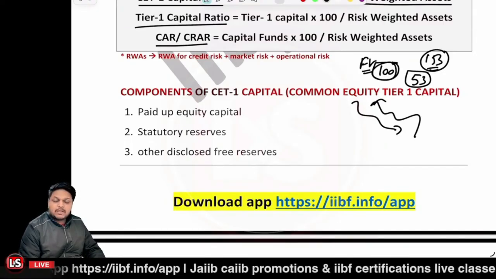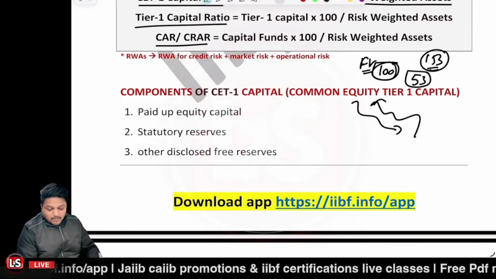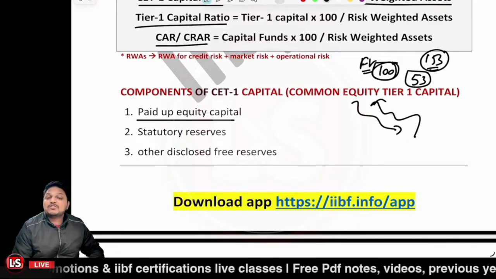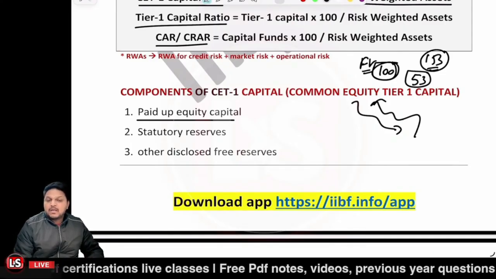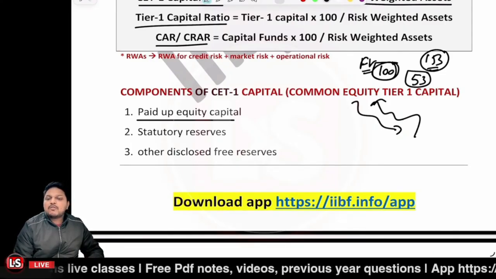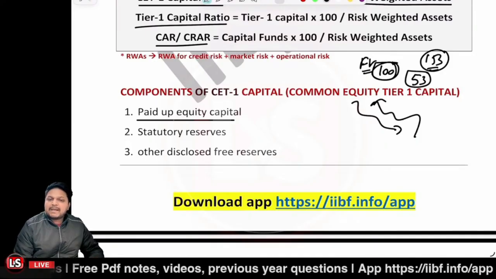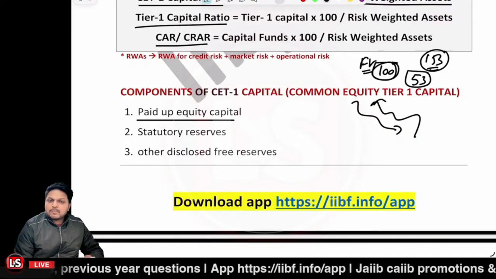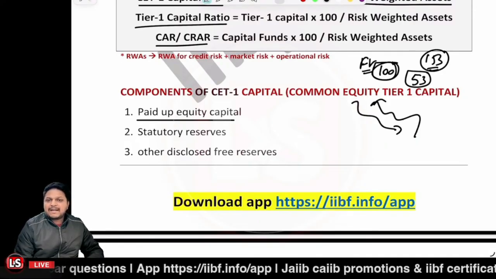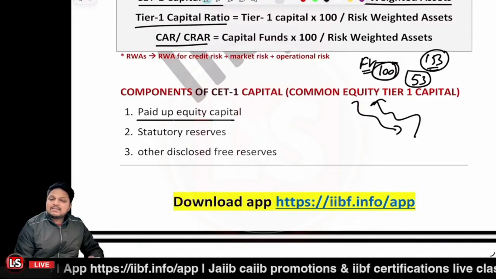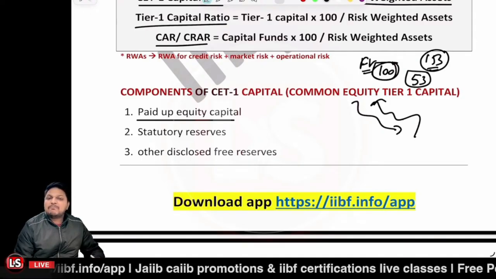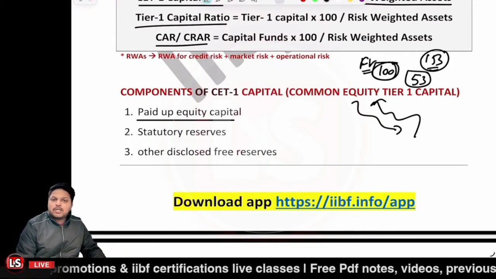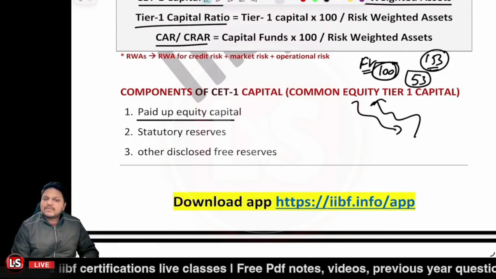That is the paid up equity capital. But make sure we are just talking about the paid up equity capital. If authorized capital is mentioned, it is not a component of the CET1, because authorized capital is the maximum amount of capital that any company or banking company may raise in the market, right? That's another point. So you should understand the difference between the authorized capital and the paid up capital. Paid up capital showcases the actual amount which has been received by the company, and which has been paid by the shareholder, right? So that is the first component of the CET1.